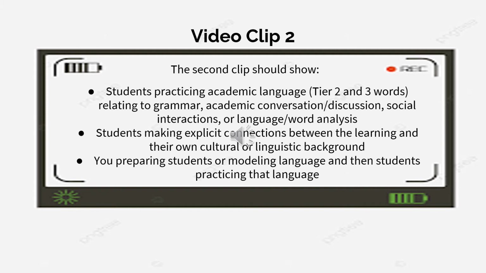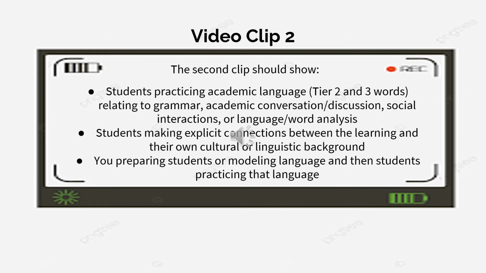In the second clip is where you're going to show how students are practicing their academic language. So this is the Tier 2 and Tier 3 words. And these can be words related to grammar, to academic conversations and discussion, to social interactions, or language or word analysis. So if you don't remember the academic language, make sure you go back and review that.